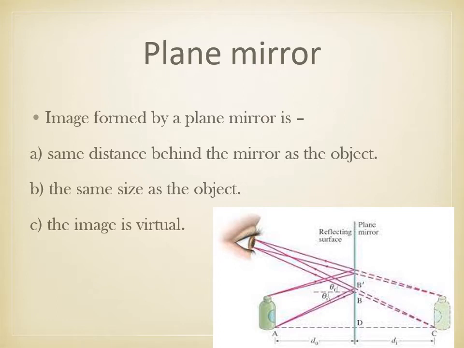The image formed by a plane mirror is at the same distance behind the mirror as the object, is the same size as the object, and is virtual. In this diagram you can see the image of this object, a bottle. The image seen in the mirror is the same size, at the same distance, and virtual.